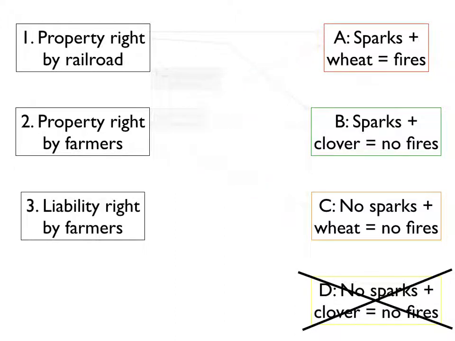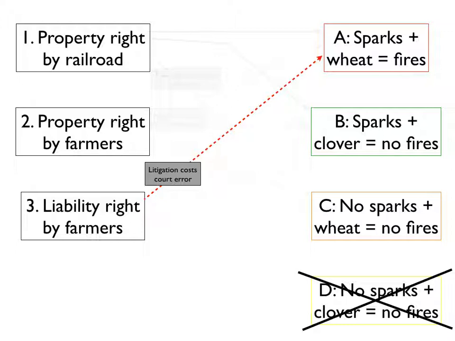Now let's look at the liability right by the farmers. And again, in this case, the railroad can emit sparks, but it has to compensate the farmers for the damage. So in this case, if wheat is the least cost measure, that's only a $400 loss to the farmers. The railroad still has to compensate them, and that goes to court because it's a negligence or a liability right. The railroad comes through, emits sparks, and the farmers sue in order to be compensated. Now you have litigation costs and court error. There's a cost of going to court.